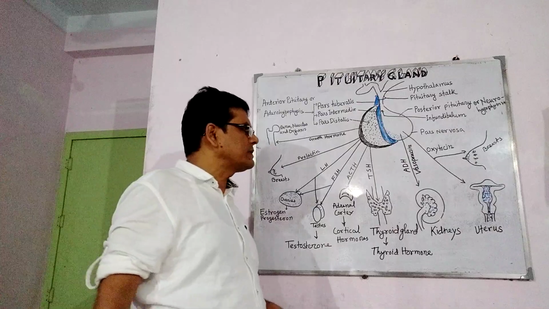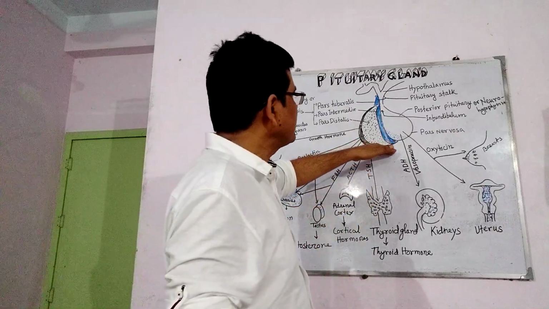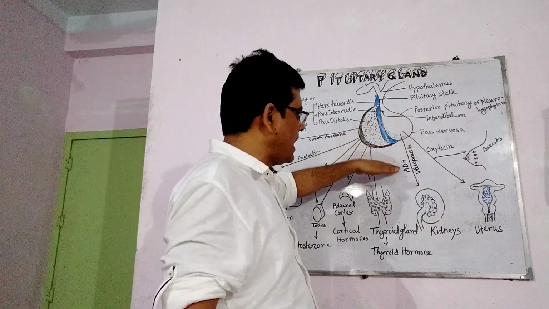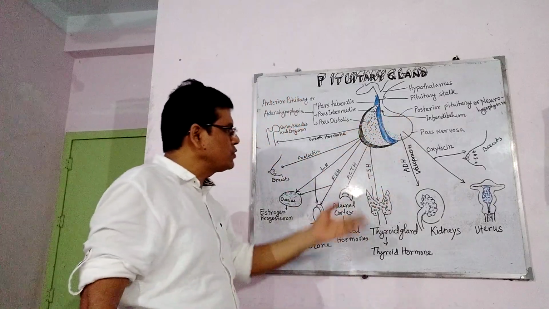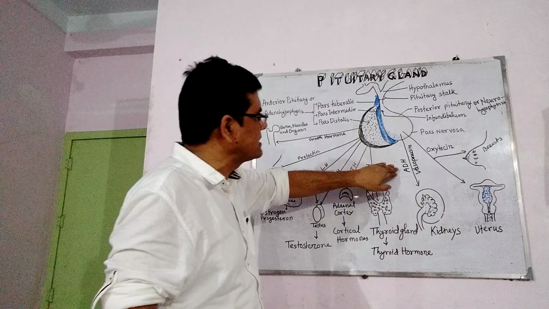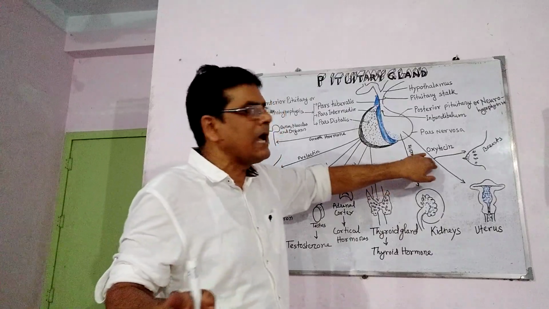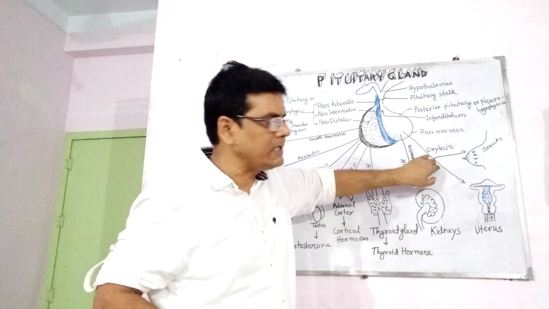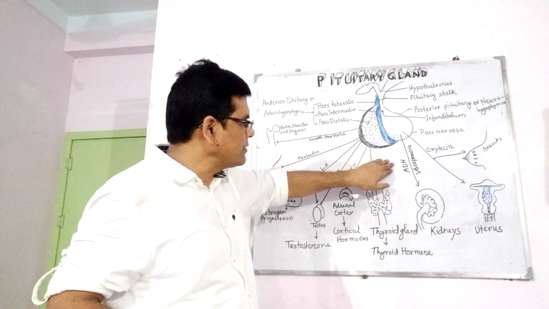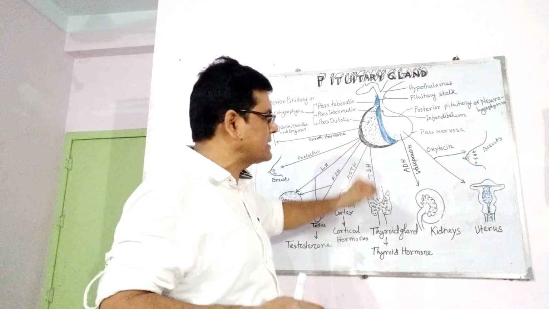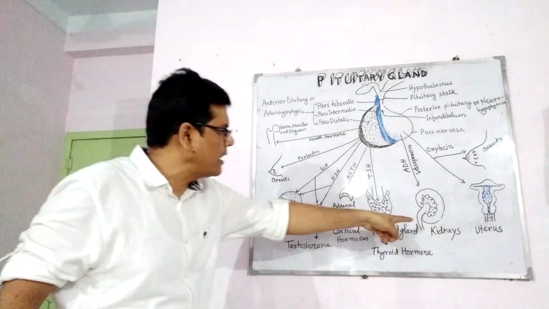Now I would like to discuss hormones secreted from the neurohypophysis. From the neurohypophysis, generally two hormones are secreted, that is ADH, antidiuretic hormone, or vasopressin, and oxytocin. So antidiuretic hormone helps to control blood pressure by acting on the kidney.